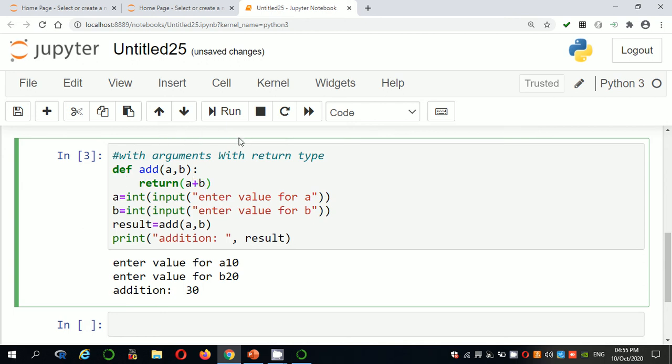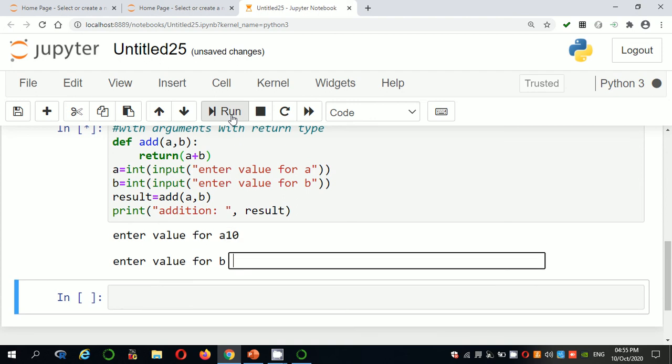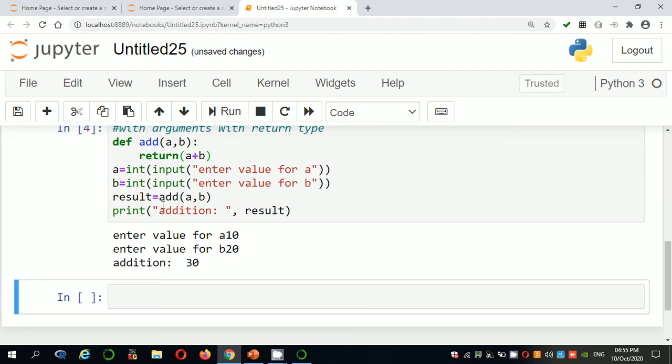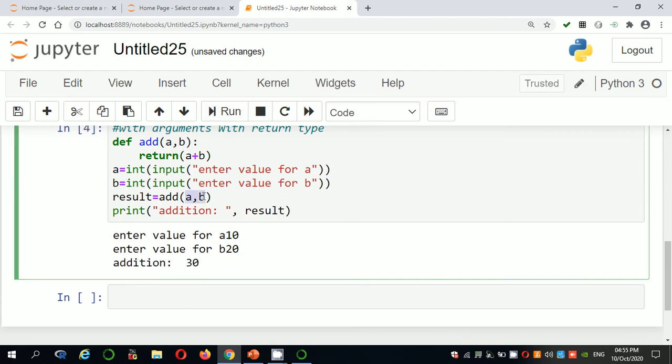Similarly you have the same values, but the actual parameters are simply copied into the formal ones. So these variables are different. These variables are local to this particular context, and these variables are local to this particular context.